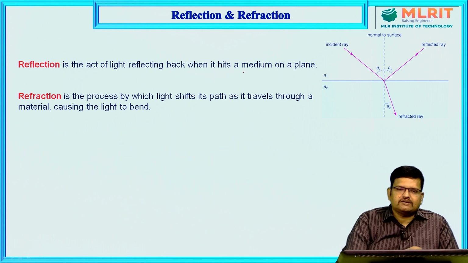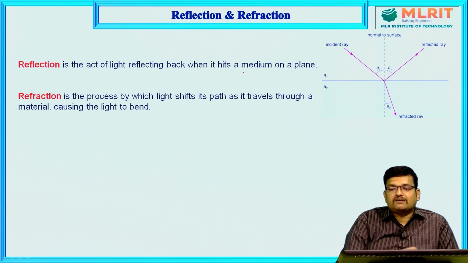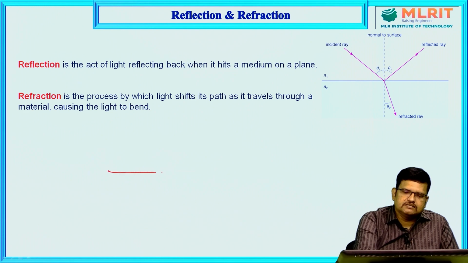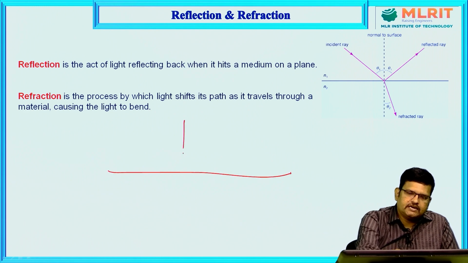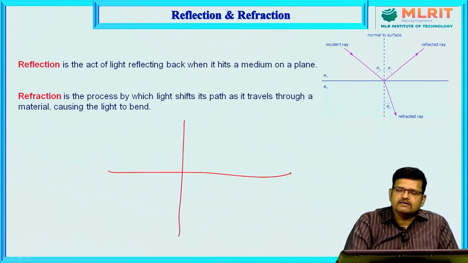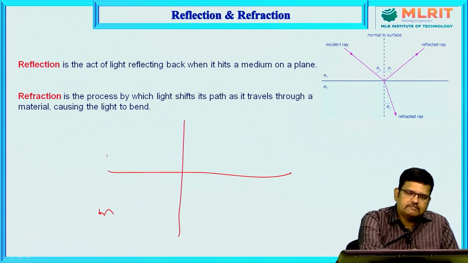Now coming to refraction. Refraction is when the wave is able to penetrate from one medium into another medium. Same case, here I draw a normal line. This is medium 1 and medium 2.